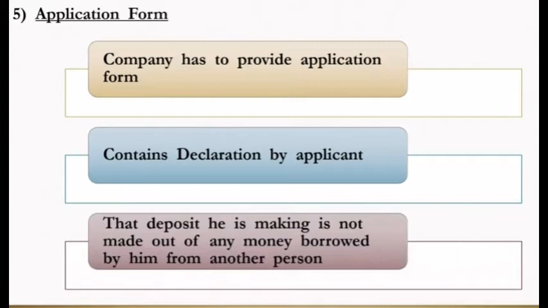In it, the depositor declares that the amount he is depositing is his own, that he is not borrowing from any other person and investing in our company. He is investing with his own declaration. So it is clearly mentioned in the application form.